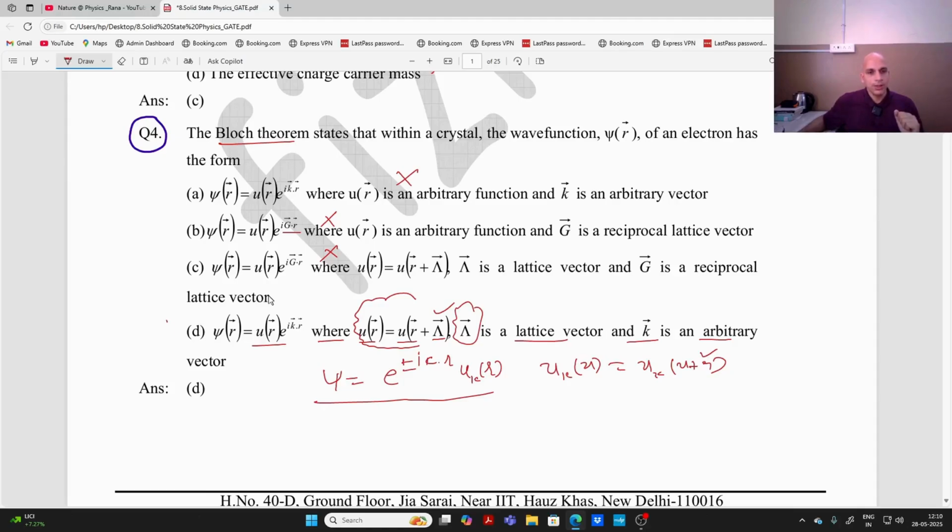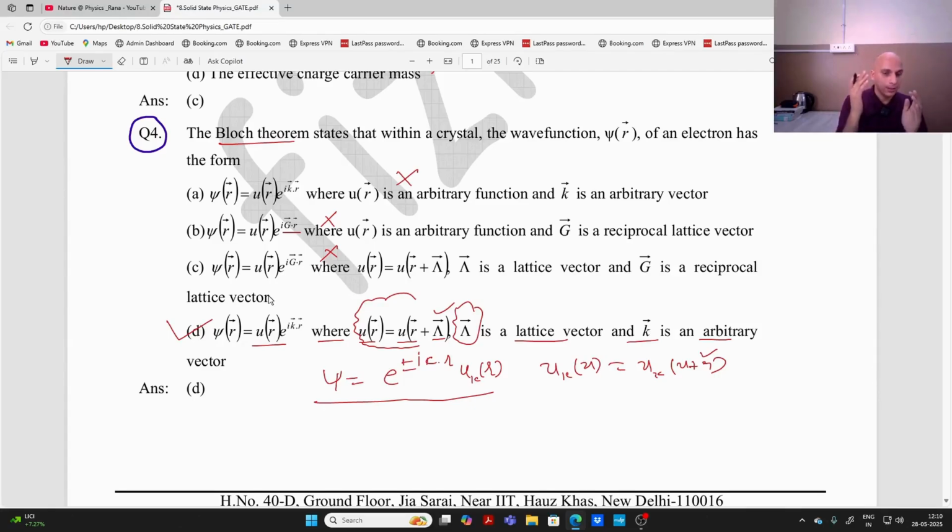So this is the correct answer. This is the definition of Bloch theorem, right? Once again I am repeating that Bloch theorem deals with the solution of the Schrödinger wave equation when the potential in which the electron is moving is periodic, right? V(x) is equal to V(x + a), and the solution is psi is equal to e raised to power